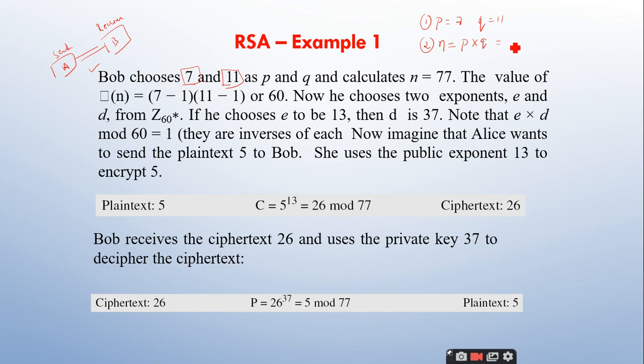So what is this value here? 7 multiplied with 11, that is 77. After calculating N, you have to calculate the totient function of N. What is the totient function of N? It is the totient function of 77, which is equal to the totient function of 7 into the totient function of 11. Both are primes only. Therefore, I will get 6 into 10, which is 60. Clear?